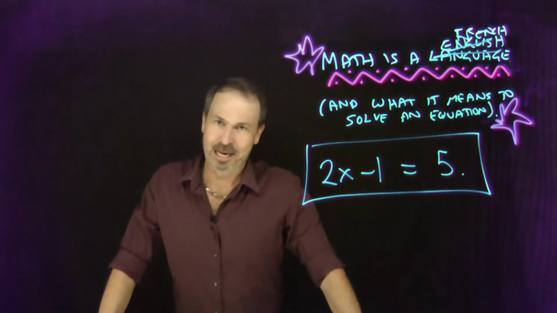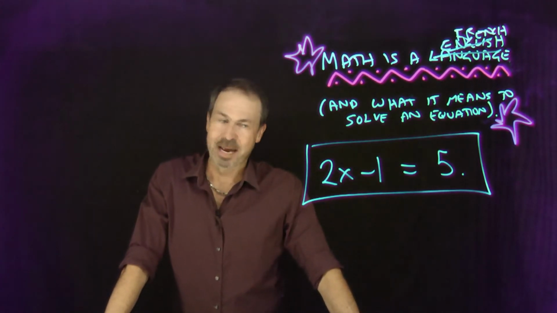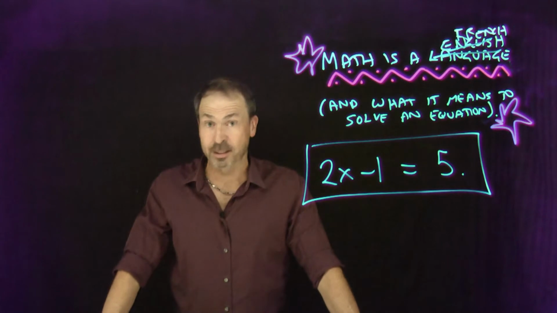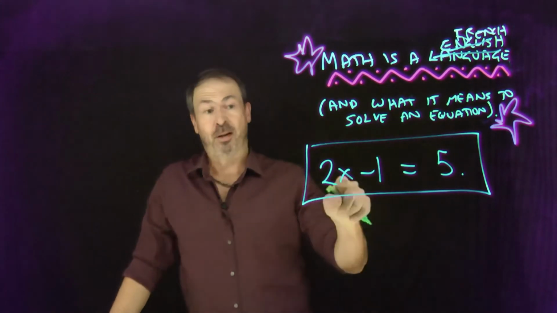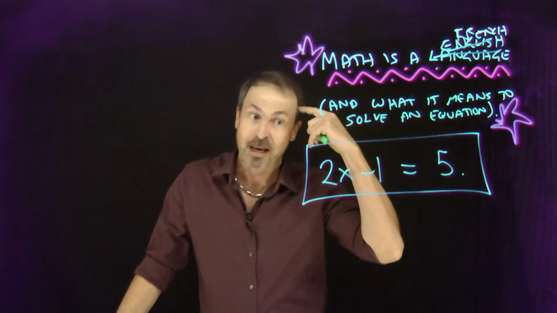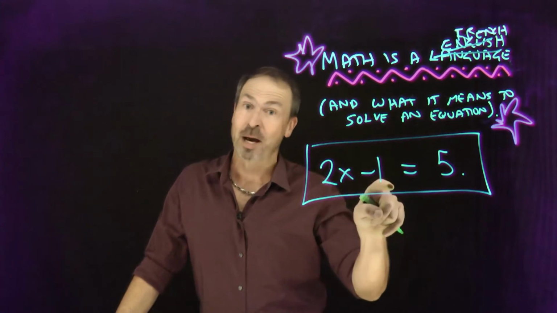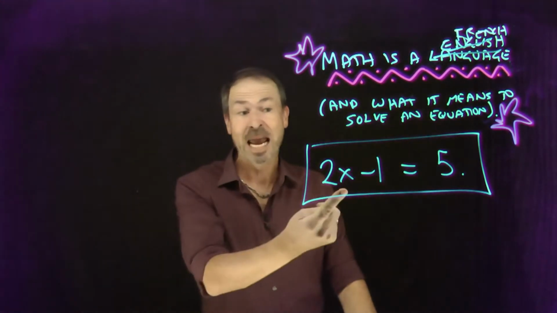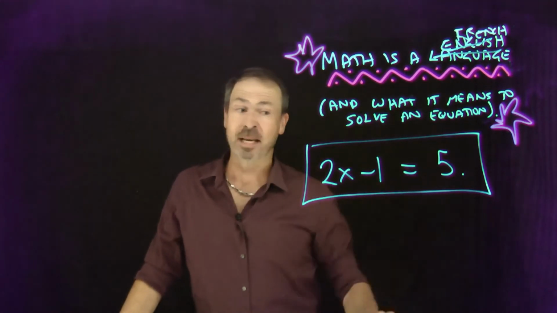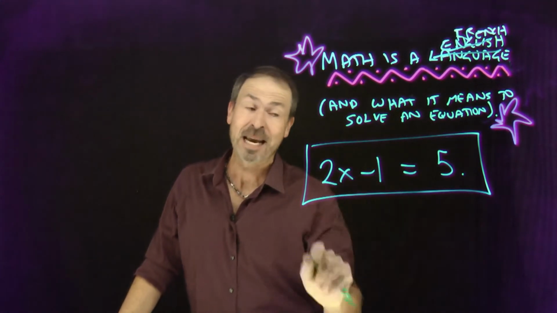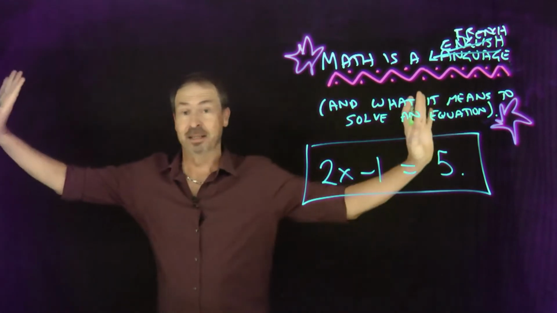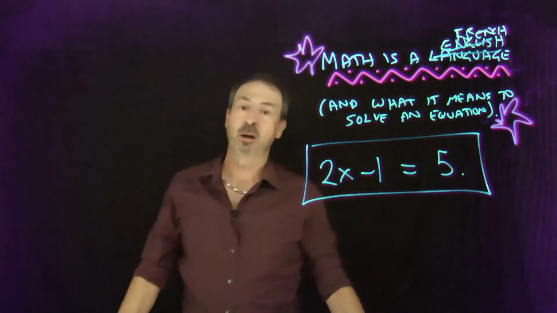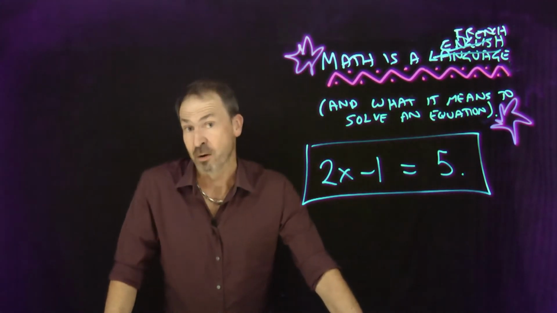And like the Harold example, we don't have enough context right now to tell whether the sentence is true or false. I mean, it could be true. For example, if x happened to be the value 3 in my brain, I'd be thinking 2 times 3 minus 1, which is 5. That'll be a true sentence about numbers. Or if someone's thinking 10 in their brain for x, this will be a false sentence. 2 times 10 minus 1 is 19, which doesn't equal 5. They'll have a false sentence. But without further context, we have no idea whether the sentence is true or false.